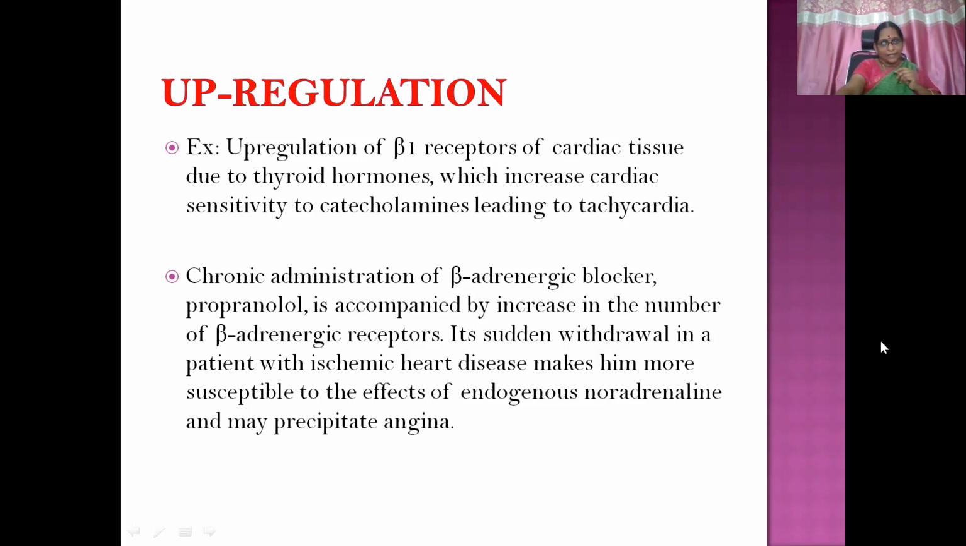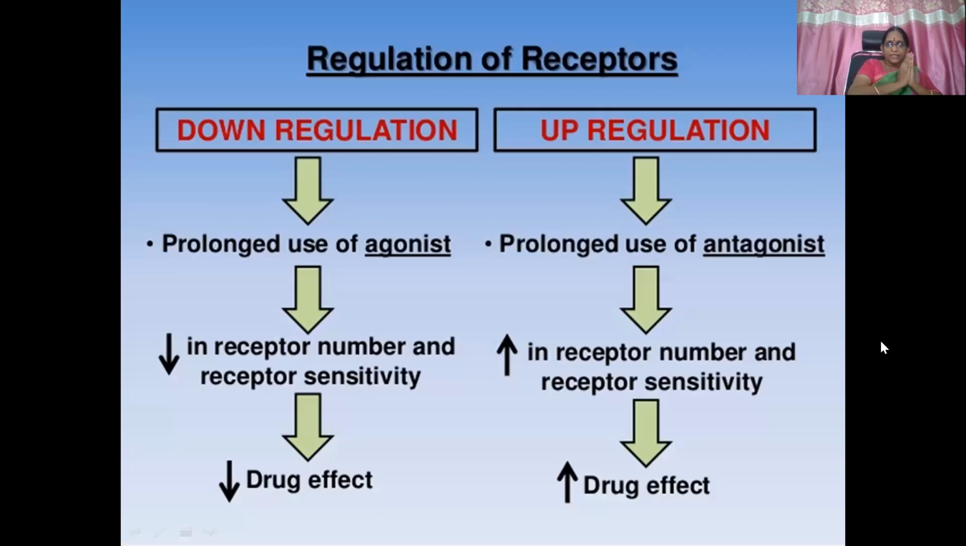So you need to be very careful whenever you are dealing with drug administration: how long you have to give it, and if the patient has come to you after a long period of drug administration, which drug you are going to prescribe, and what the basic principles of drug action are. How much dose you have to give, when to taper, when to administer, everything you need to keep an eye on.